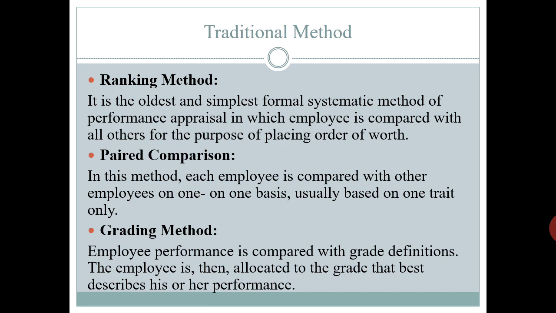The employee who is highest on the characteristic being measured and the one who is lowest are indicated, then the next highest and the next lowest, until all the employees to be rated have been ranked. Thus, if there are 10 employees to be appraised, there will be 10 ranks from 1 to 10.